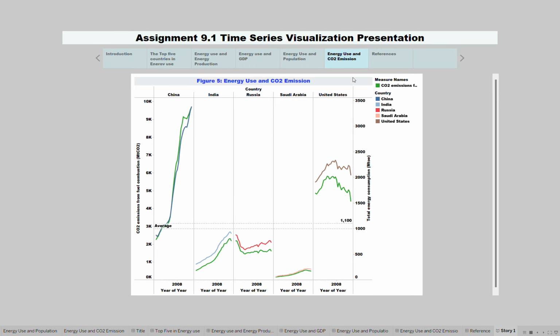Energy use and CO2 emission also show that it's correlated with energy use, and the CO2 emission for China and the United States is above the average. As you can see, the average is 2,859 kilotons of carbon dioxide emitted to the atmosphere.